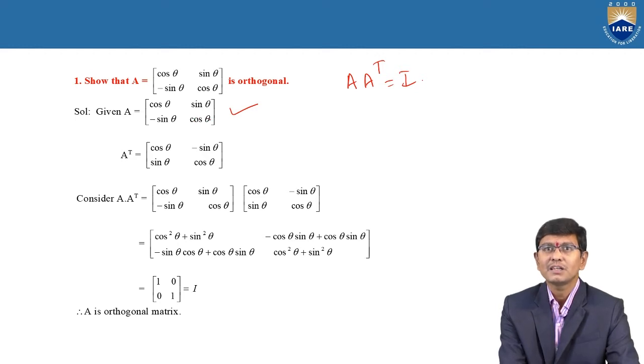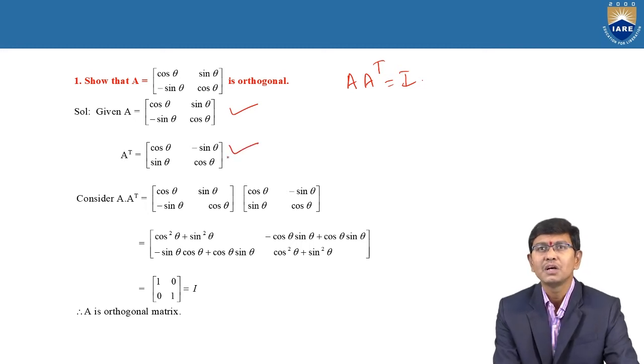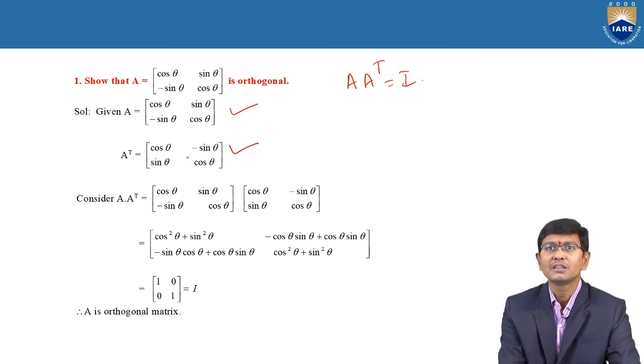For the purpose of verification, we need to find the transpose of the matrix. A transpose is obtained by interchanging the rows and columns: [cos theta, minus sin theta; sin theta, cos theta]. Now we need to apply A into A transpose.